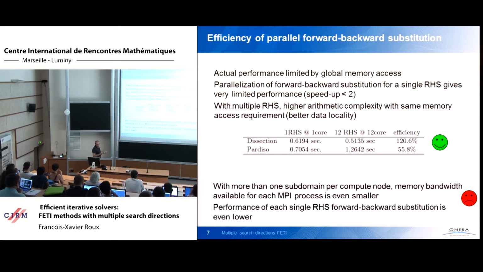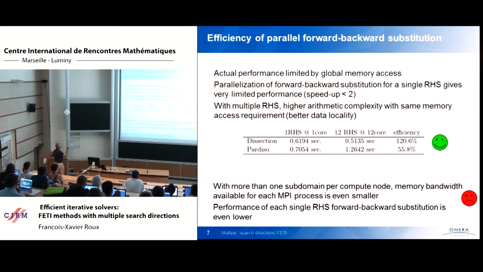On the opposite, if you solve several problems at the same time, so perform simultaneous forward-backward substitution with the same matrix but with multiple right-hand sides, then you increase the ratio of number of operations per number of data in a linear way with the number of right-hand sides.